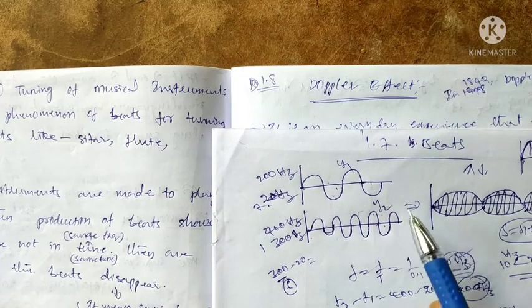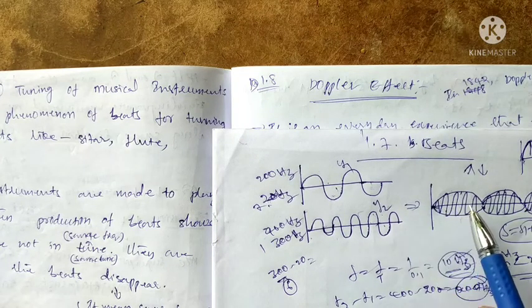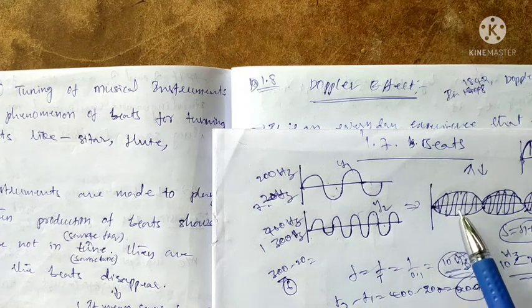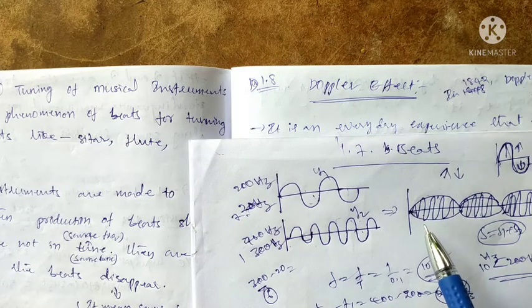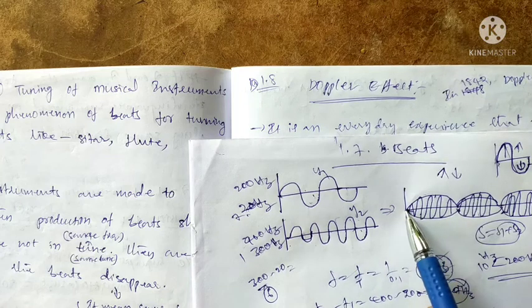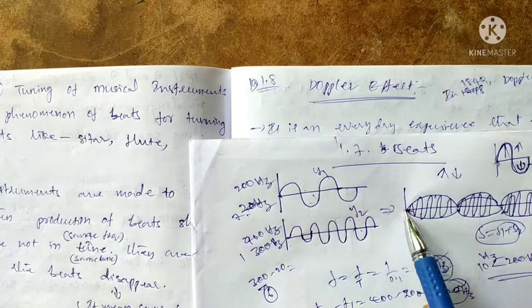Beats can exhibit different tonic sounds, like in violins, veena, and harmoniums, etc. Here the sound is low, then maximum, minimum sound, maximum, minimum sound, maximum.